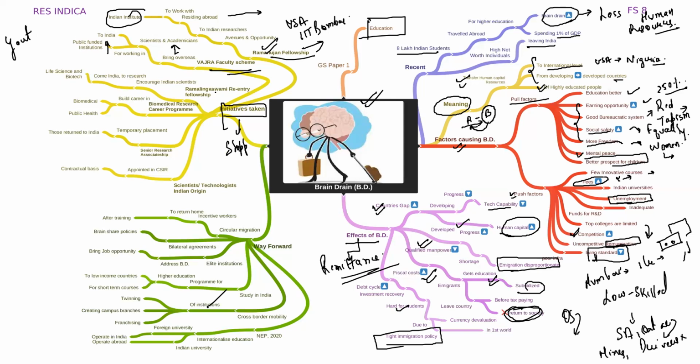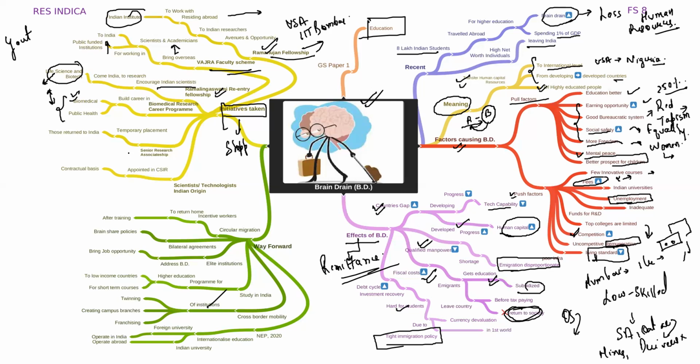Clear? Now, the third is the Ramalinga Swami Re-Entry Fellowship. What does this do? This encourages Indian scientists to come to India to do research in life sciences and biotechnology. So the Ramalinga Swami Re-Entry Fellowship is limited to life sciences and biomedical research. Clear? Similarly, the Biomedical Research Career Program is also concentrated on biomedical and public health. Okay, so these two are very targeted fellowships or very targeted interventions.